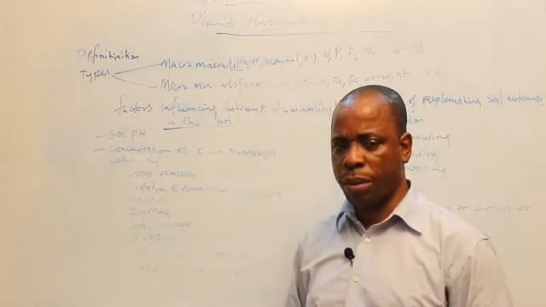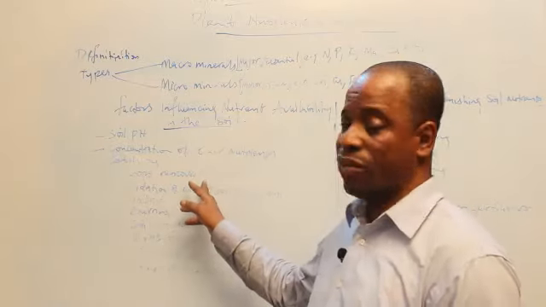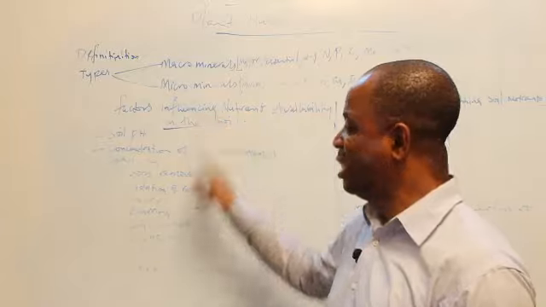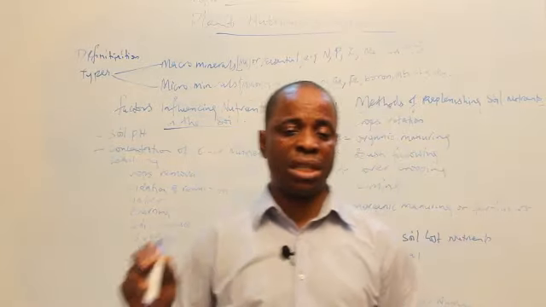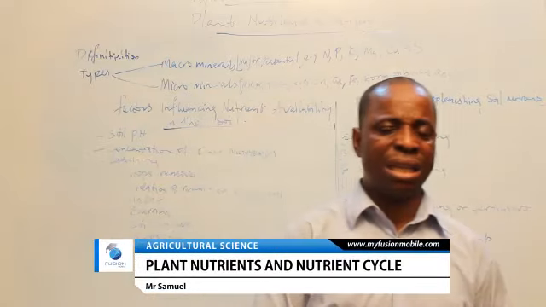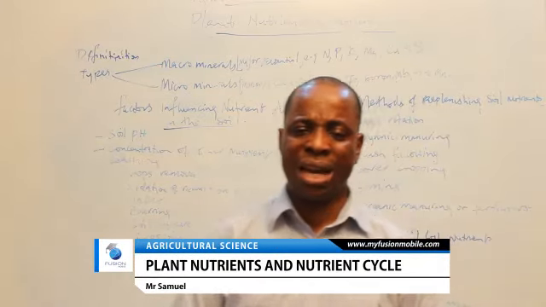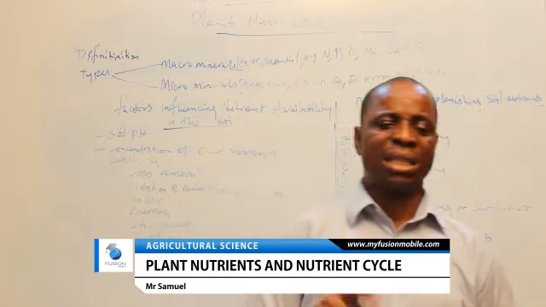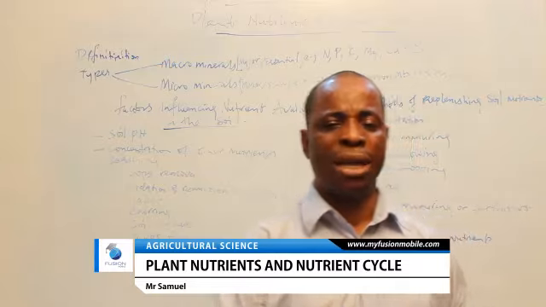That's why continuous cropping will make the soil deplete. So, crops removal by harvesting will reduce organic matter in the soil. That's why when the farmer cultivates the land this year, next year, and the years that follow, the nutrients will be decreasing, because by harvesting, by crop removal, he has taken away the nutrients of the soil. And that's the essence why the farmer must return nutrients to the soil by fertilizer application or by manuring.